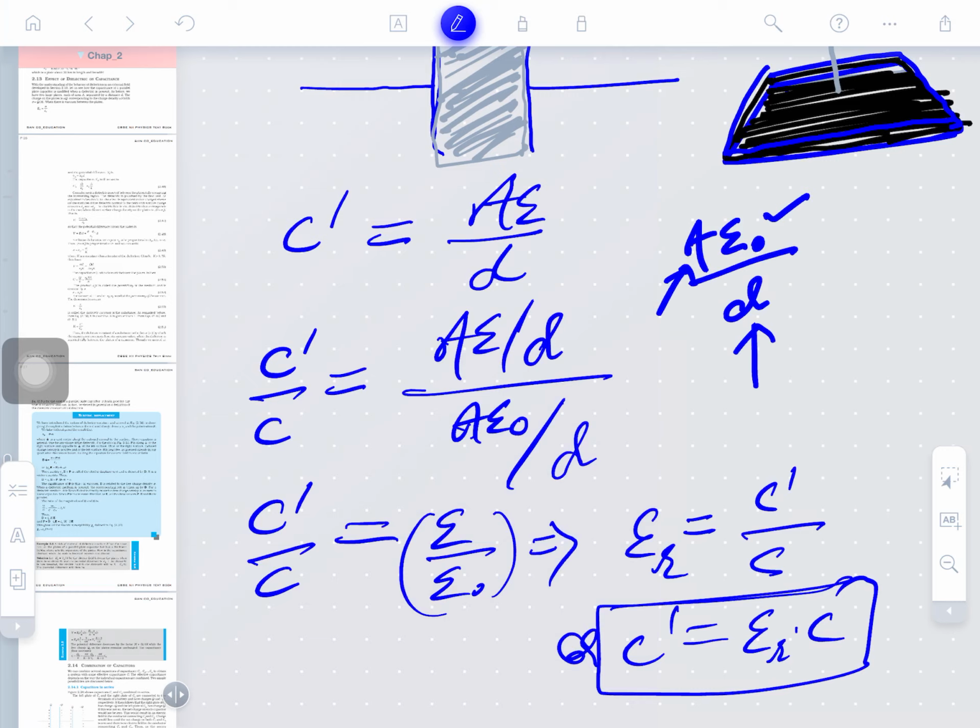How a material behaves toward the electric field is represented by epsilon, called the electric permittivity. In the positive sense, it will promote and enhance the electric field, and each material has its own permittivity.